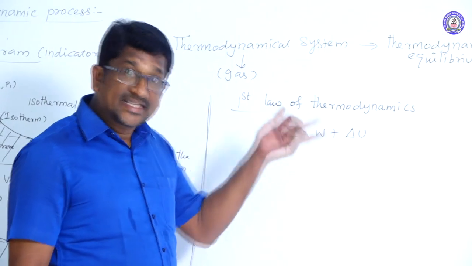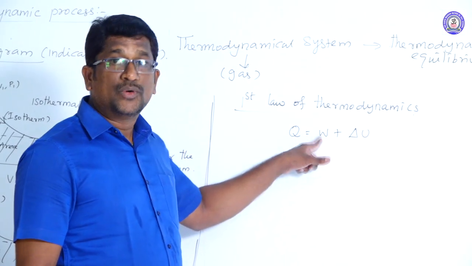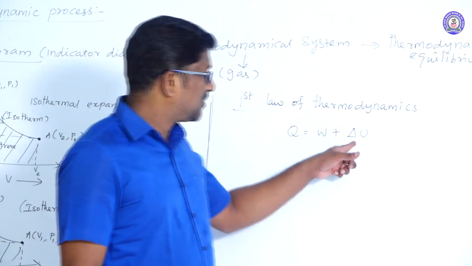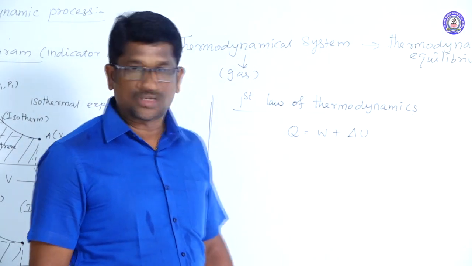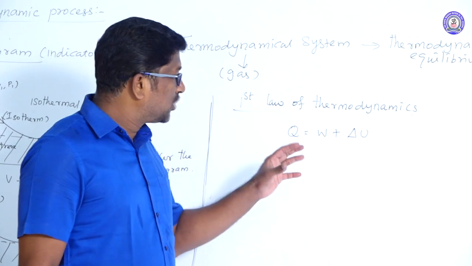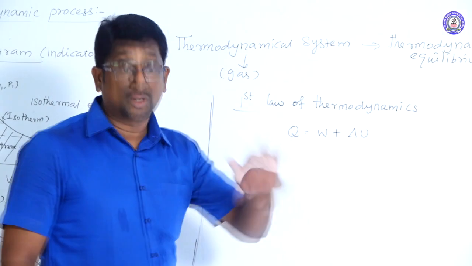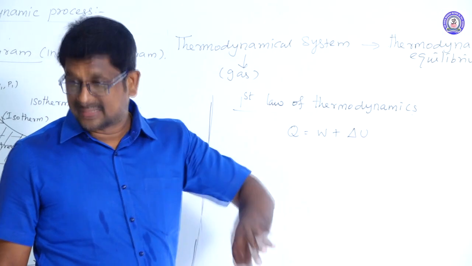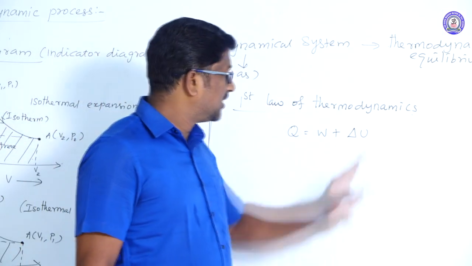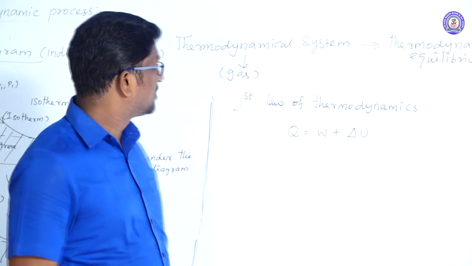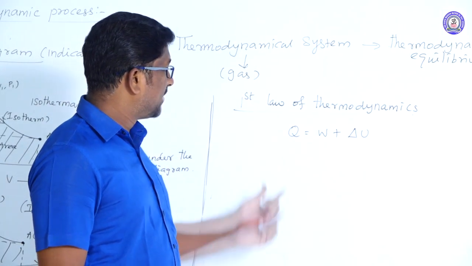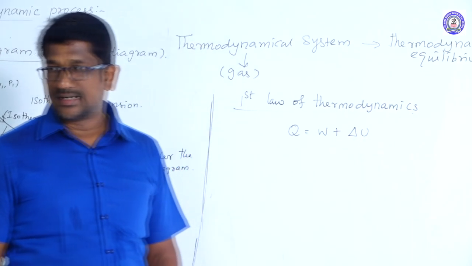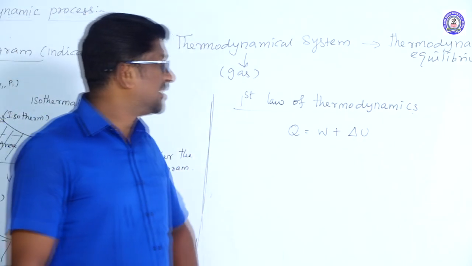If heat energy is given to the system, here W is work done by the system, and del U is the change in internal energy of the system. Suppose the heat energy is supplied by the system to the surroundings, then here W is work done on the system, and del U is the same, the change in internal energy of the system. So according to the first law of thermodynamics, the amount of heat energy is equal to the sum of work done and the change in internal energy.